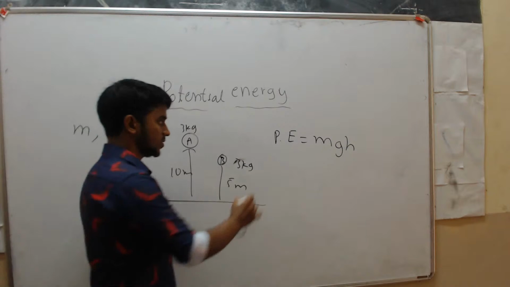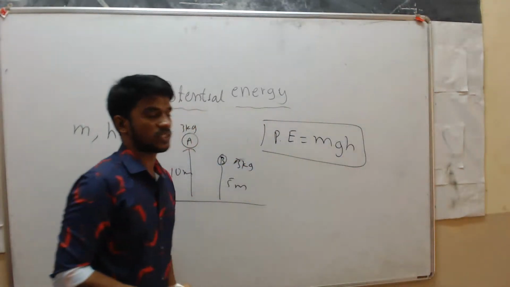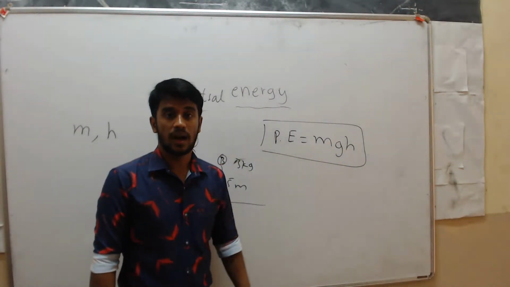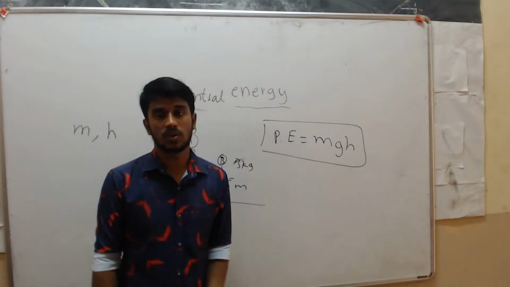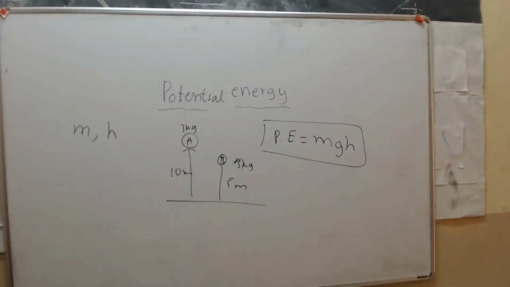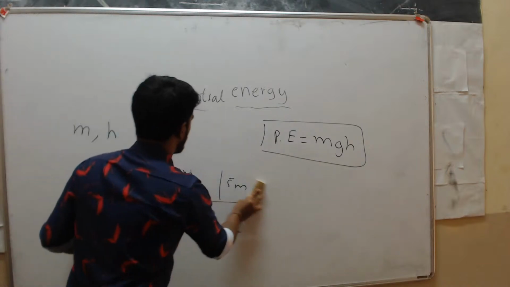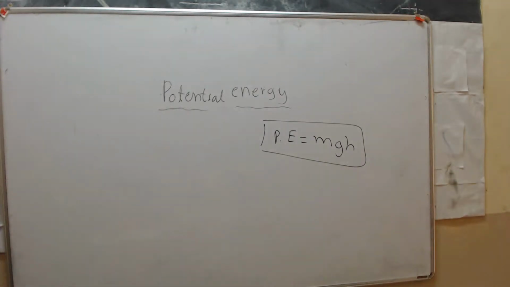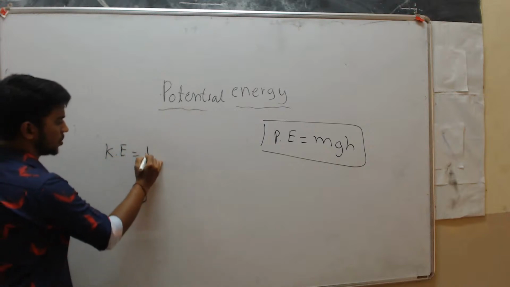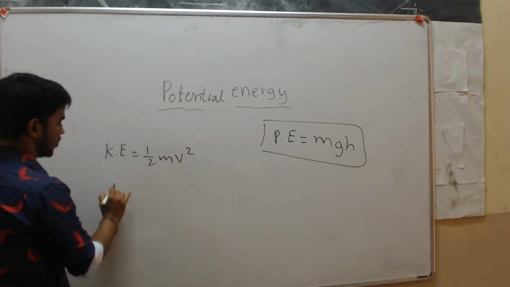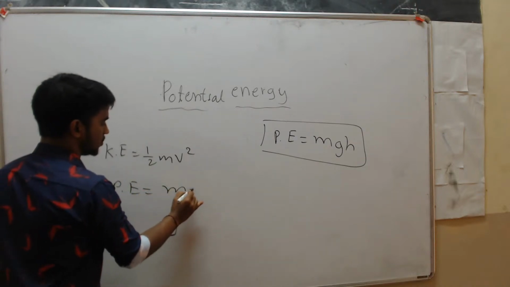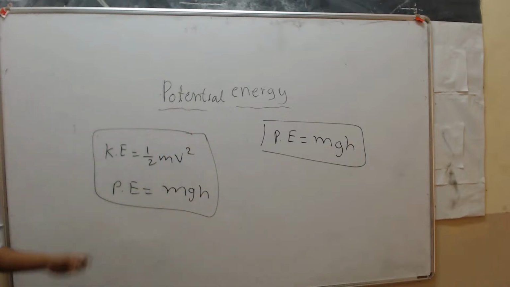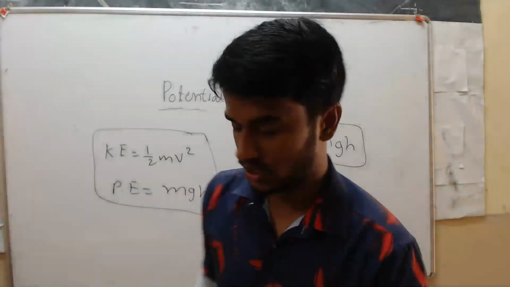Okay, so in the next class, once again we are going to derive this one. So potential energy is equal to mass into acceleration due to gravity into height. Okay, so we use this formula to calculate potential energy. Don't miss the next class. In the next class, we are going to derive first, kinetic energy is equal to half m v square, and potential energy is equal to m into g into h. Okay, sorry, yes. The next class will derive these two equations.